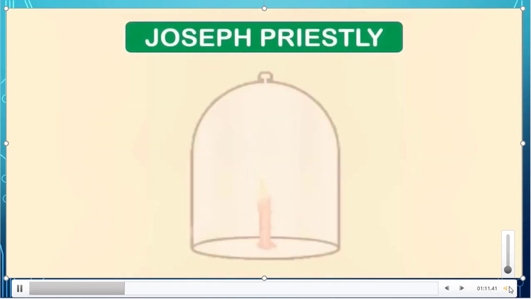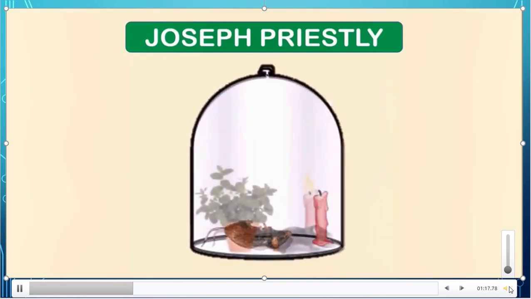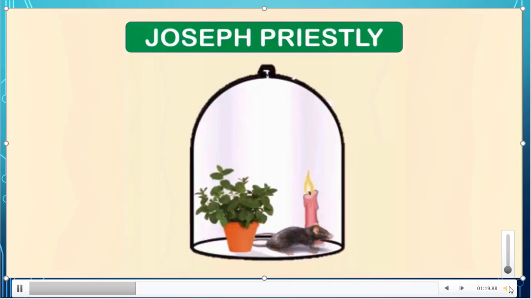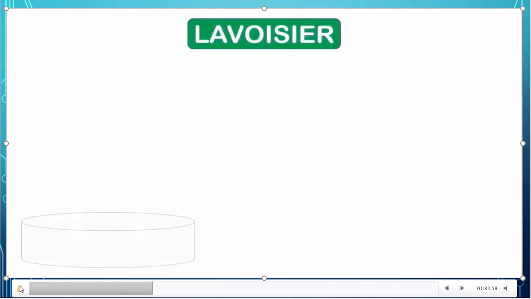What was Joseph Priestley's experiment? He did his experiments with a candle, a rat and a mint plant by keeping them in a bell jar. What did he observe? Gas exhaled by living things was absorbed by plants, and plants released some gases. That gases are utilized by the living organism was observed by Joseph Priestley.